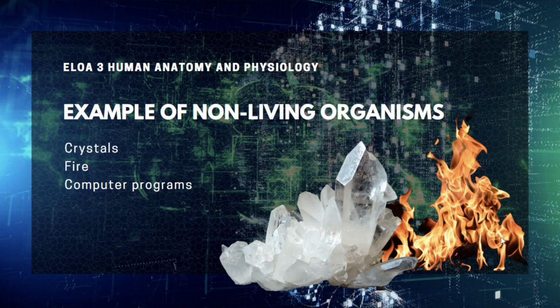So, there are other examples of living organisms that, although they cannot meet all the requirements to be called living organisms, are still considered as living organisms.